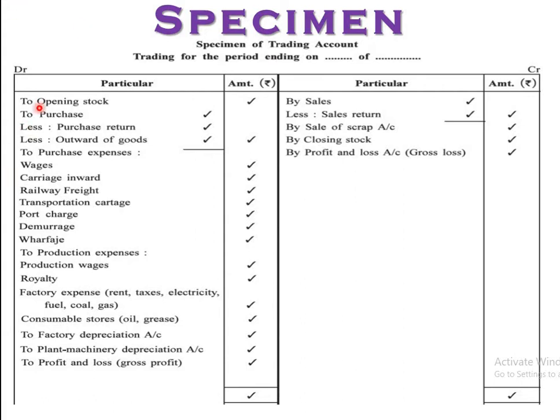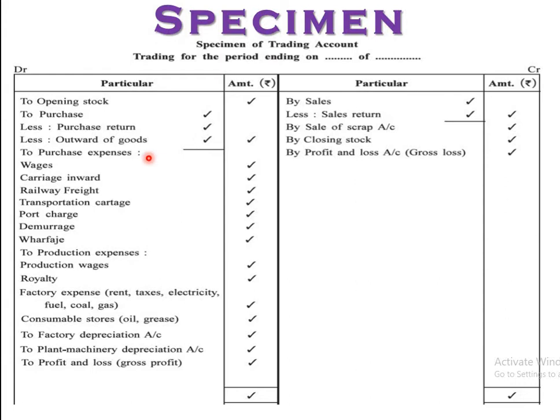Starting with the debit side, this one. To opening stock, directly given and taken from your trial balance, right? Then to purchase, okay, in the inner column, if adjustments are there; if no adjustment, directly outside here. Less purchase return, credit balance in the trial balance, less outward of goods, 5 to 6 different types of outward of goods other than sales, it will be deducted from the purchase. Total amount after reduction of two, it will be there. These are the common other adjustments that will be there, right? So at that time we will discuss in the example.